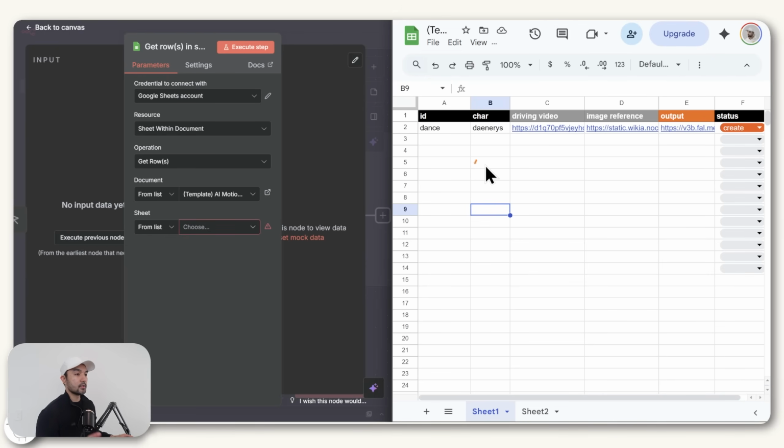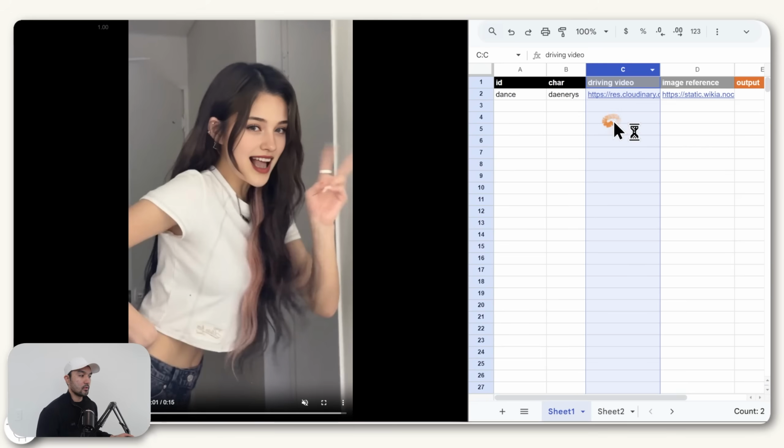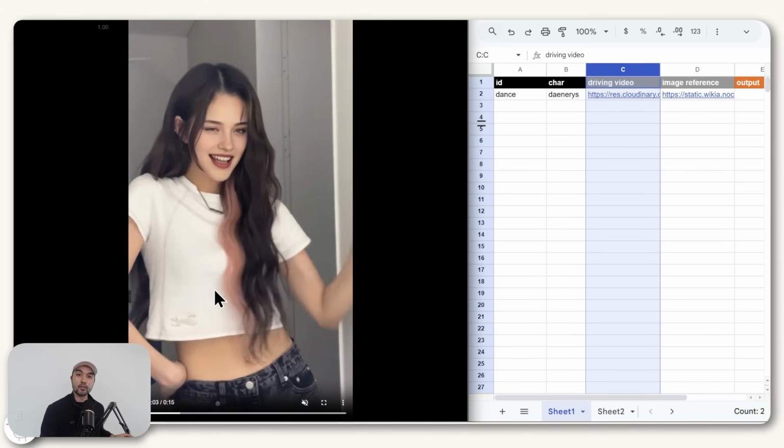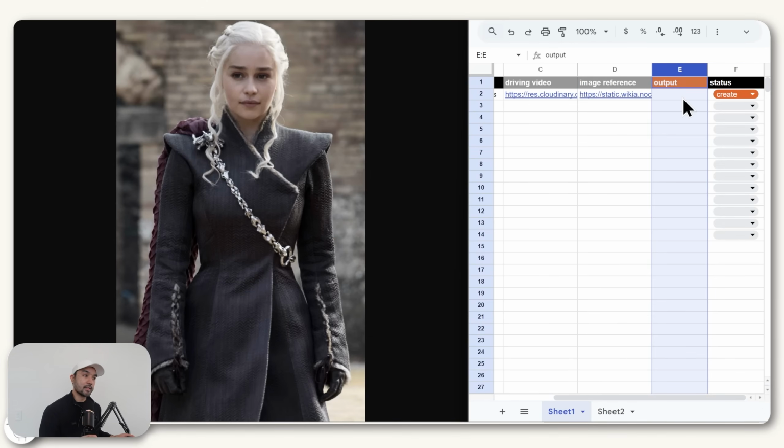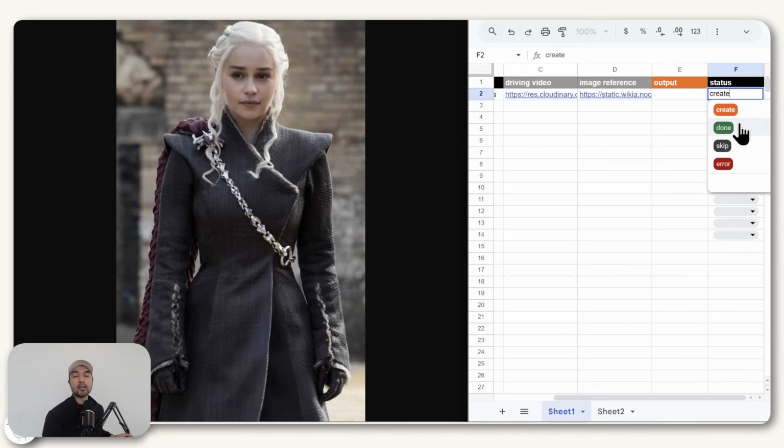And if you open that, you'll see that we have a pretty simple template where these columns in black are just identifiers so that you have a proper tracking of what you're creating. You have the driving video, which if you open that, that is basically your video reference that you want to capture the motion of. And you have the image reference of the character that you want in the final video. You have a column where we'll be placing the output, as well as a status where our automation will just pick up the rows where we've set this as create and then mark them as done after it's finished.